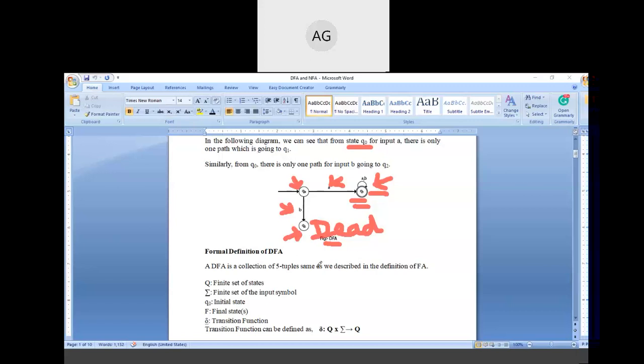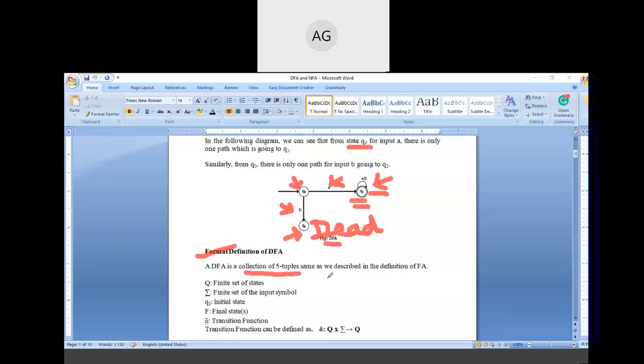So remember this point. Now the next topic is the formal definition of DFA. Whatever we studied so far is the informal definition, and now we are going to study the formal definition of DFA. A DFA is a collection of 5 tuples.